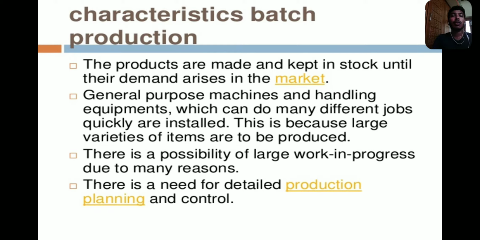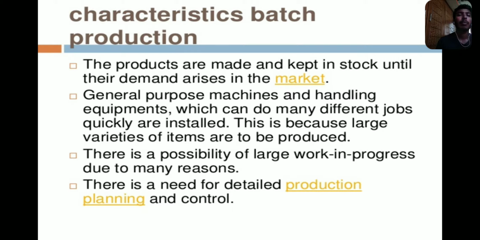Characteristics of batch production. The products are made and kept in stock until the demand arises in the market. We take the customer requirement, what the demand for that product is in the market. Based on that demand, we generate the parts for the market. We take the customer response, the public response on that product. If it is very good, we increase our products.